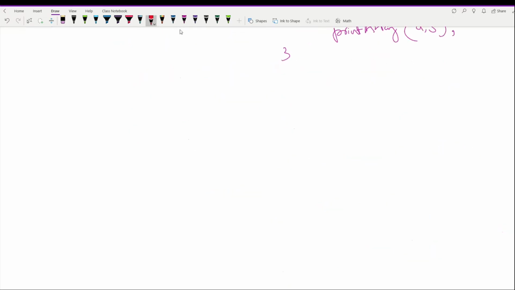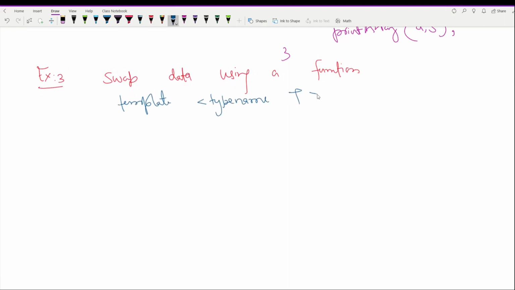Let's take one more example, example 3. In this case, we are going to swap data using a function. It's as simple as we have discussed in the previous example. So we have to write template type name, then write a function. In this case, I am writing function swap, which will have return type void. Then I will have two parameters of type T, one is n1 and another is n2. And both these arguments are being passed by reference.